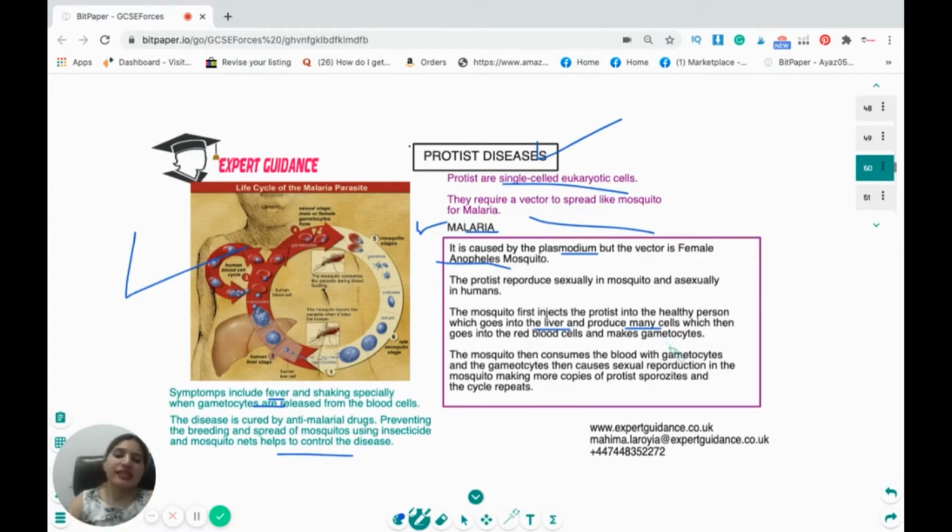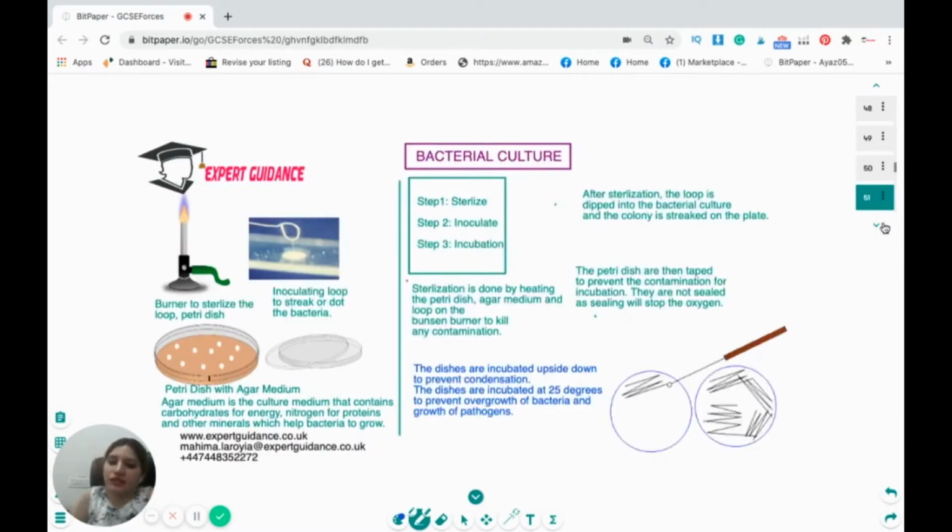So this disease is spread using the mosquito because part of the malarial cycle is completed in the mosquito and part in the human. So if you control the growth of mosquitoes, it can help prevent this disease.